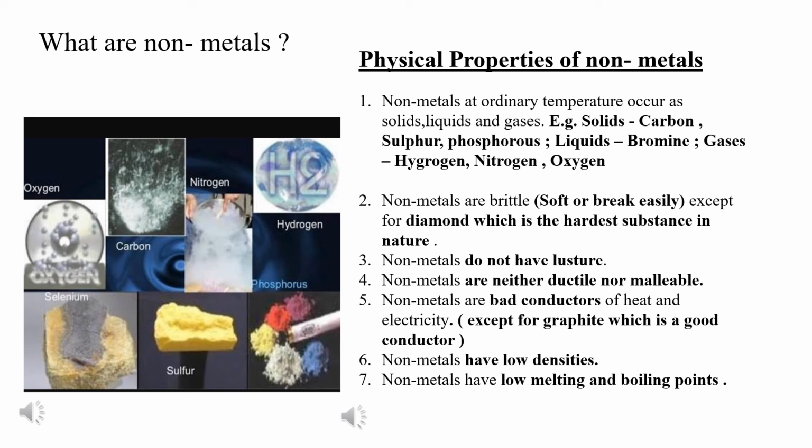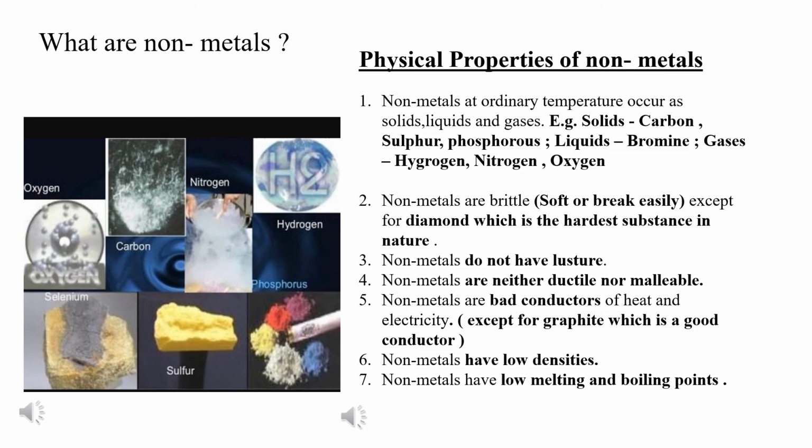Okay. Then non-metals have low densities, and the last one, non-metals have low melting point and boiling point. Okay, so you will see the properties are similar compared to metals. The only thing is they are reverse. So the same properties we are comparing here in non-metals. So most of the properties are opposite to that of metals.